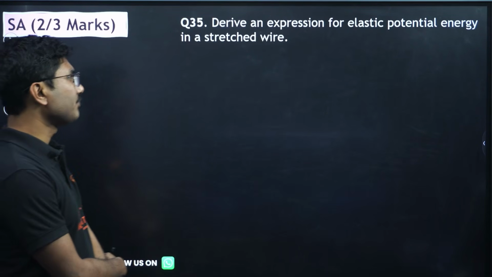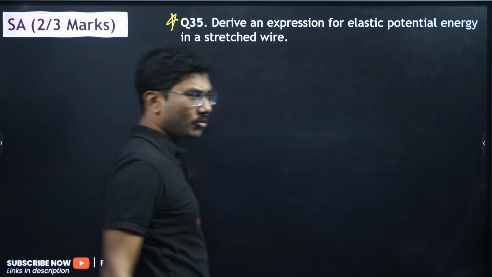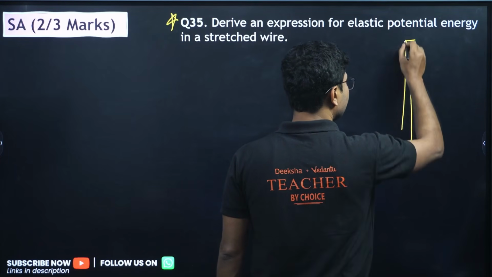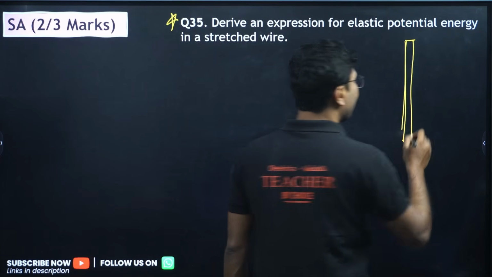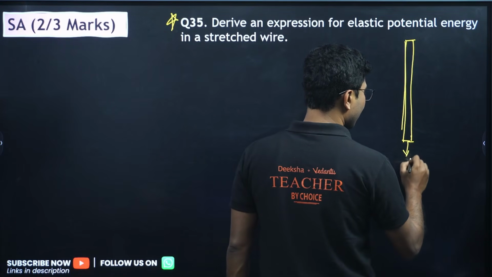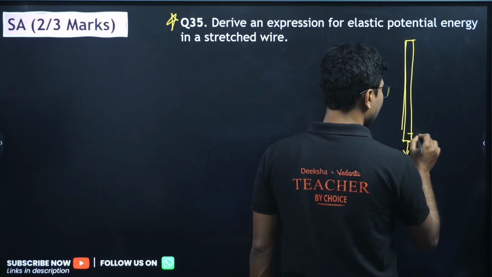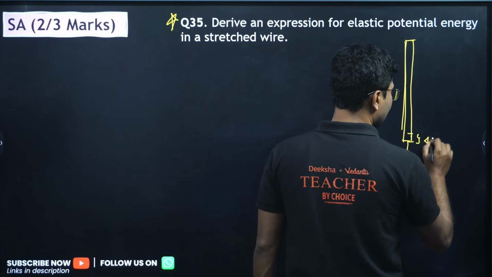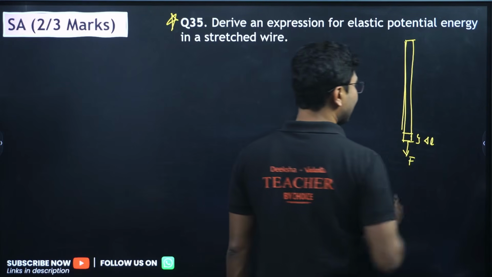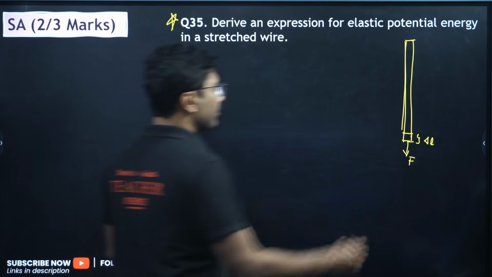Next, derive an expression for elastic potential energy in a stressed wire. This is also very important. It is a small 3 marks derivation. So here we have a wire. Suppose we have a wire which is hanging and you applied some force at this end to extend it. Because of this force the wire extends by a small length, say delta L. The original length was L, now the wire extended by a length of delta L.